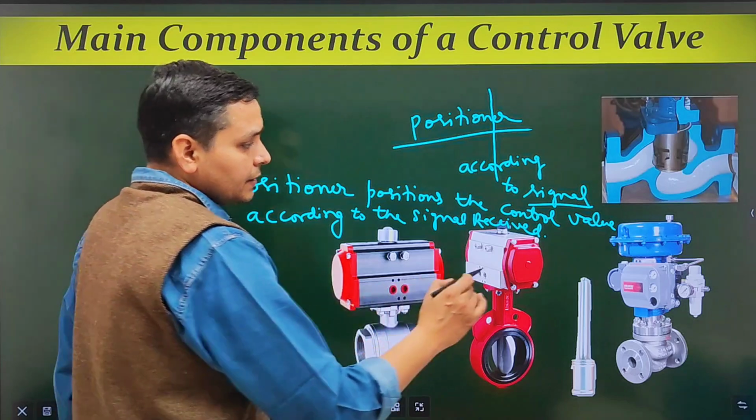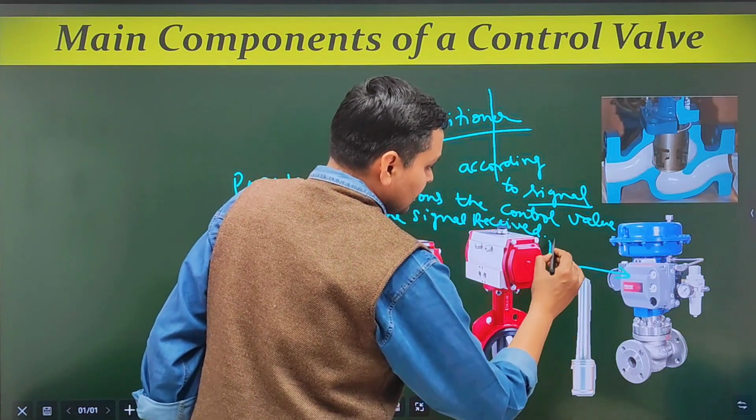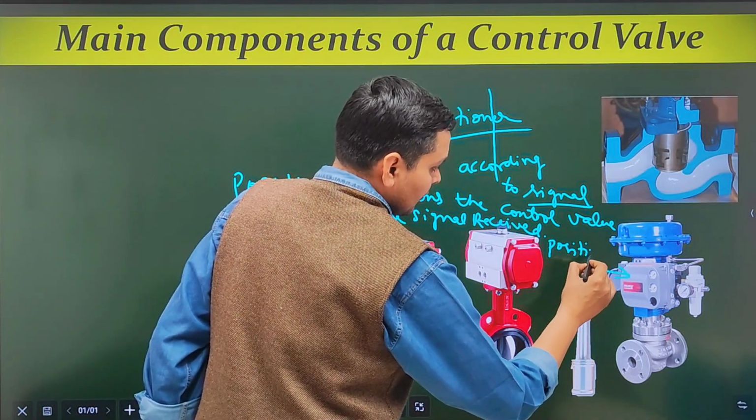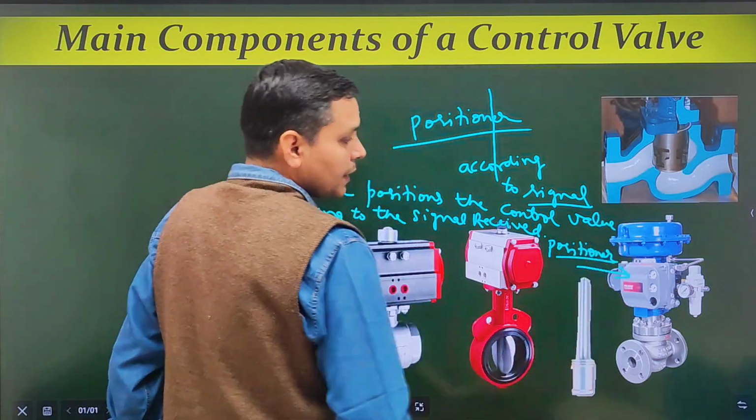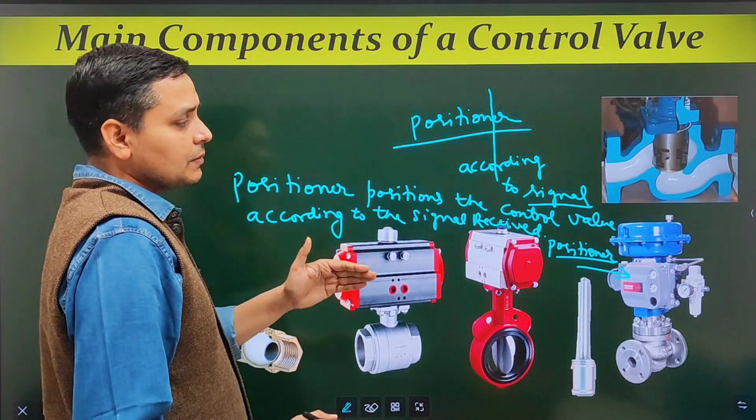So here this one is the positioner. It positions the valve according to the signal.